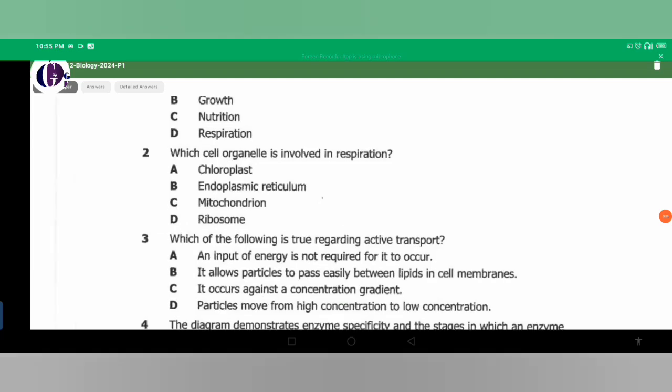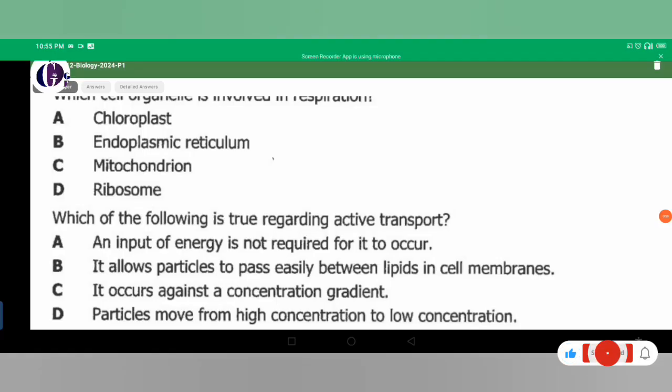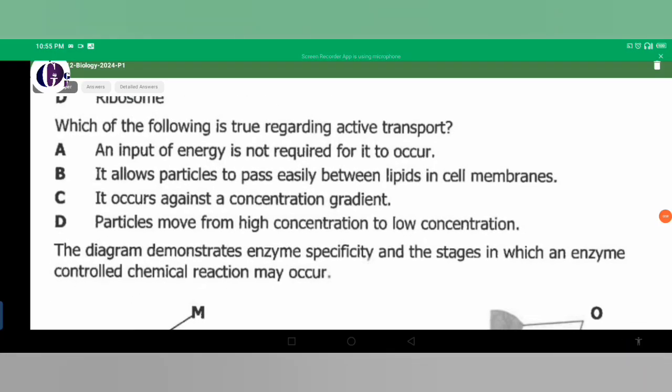All right, so we go to question number 3. Which of the following is true regarding active transport? When you look at all of these options, they are not agreeing to our statement. What agrees is that it occurs against the concentration gradient, and this means that it moves from an area where it's in low concentration to an area where it's in high concentration.